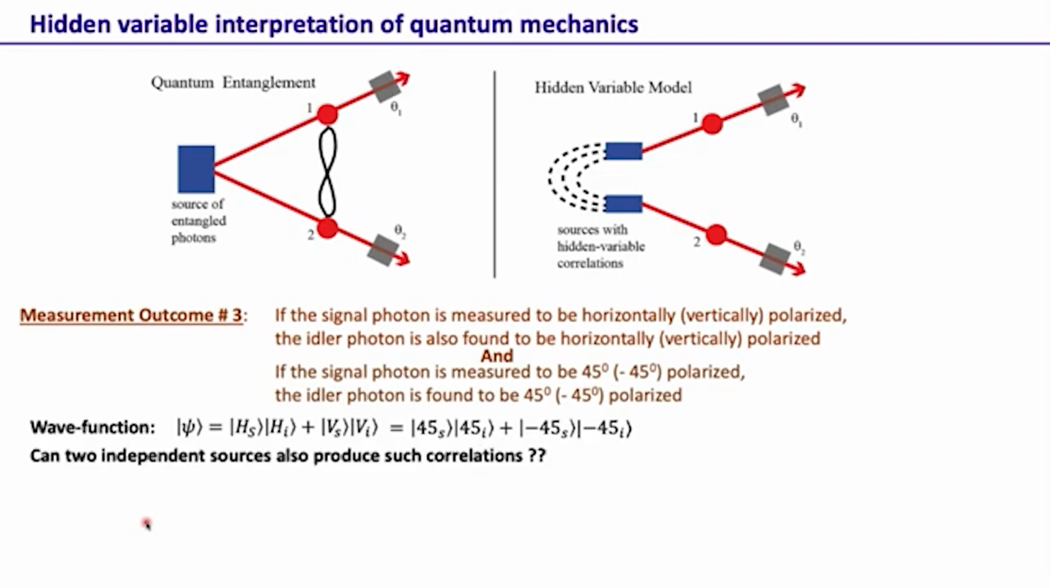Now the question is, can hidden variable theories, a hidden variable model using two independent sources, also explain these measurement outcomes? And the answer is no. In fact, no matter which and how many sets of rules we make on these two sources, we would never be able to explain these measurement outcomes. Quantum mechanics of course can, but hidden variable theories will never be able to.